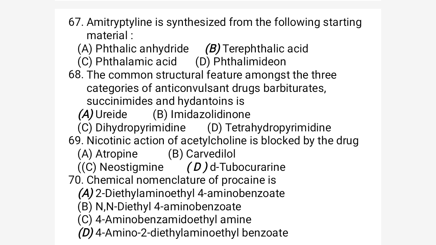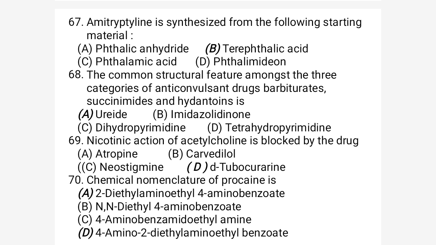Option C is thalidomide acid. Option D is thalidomide dione. So the correct option would be terephthalic acid. Terephthalic acid is the starting material for amitriptyline. Dear students, amitriptyline is a tricyclic antidepressant, and it can be synthesized from terephthalic acid.